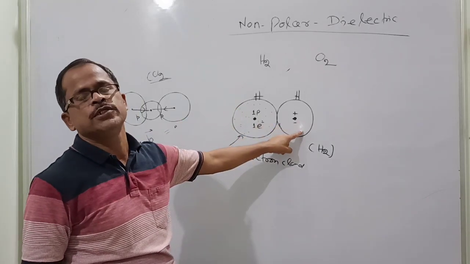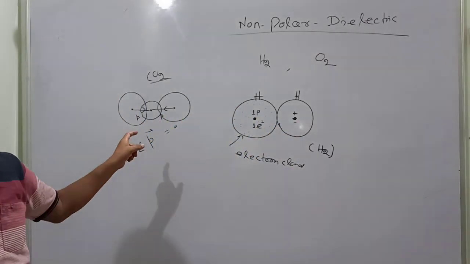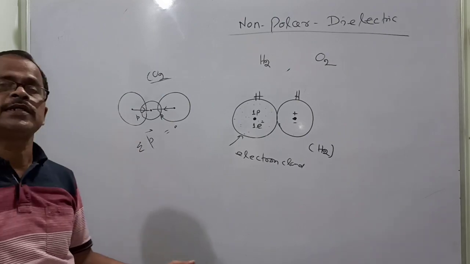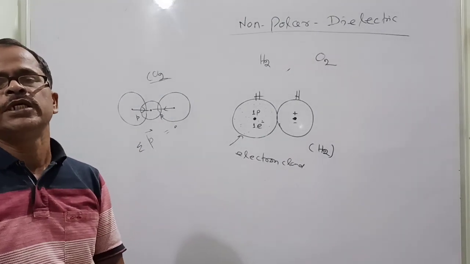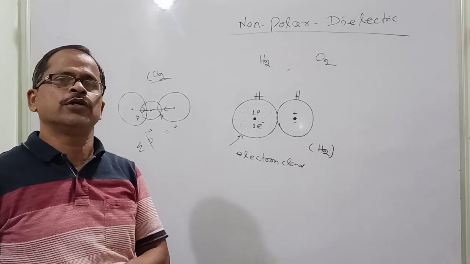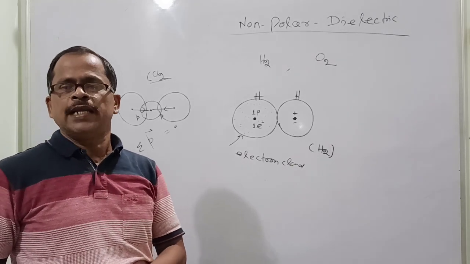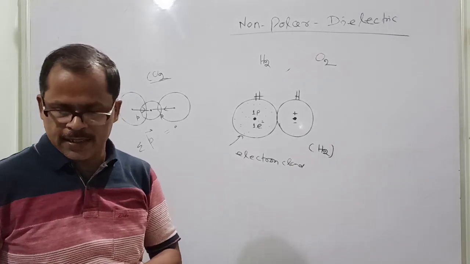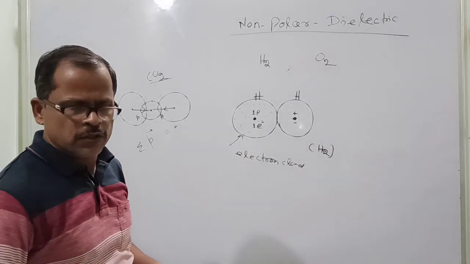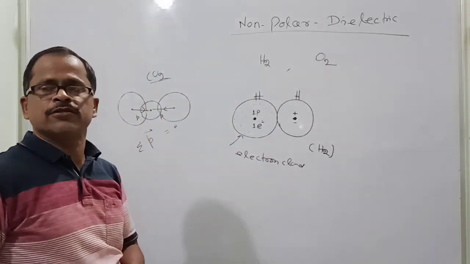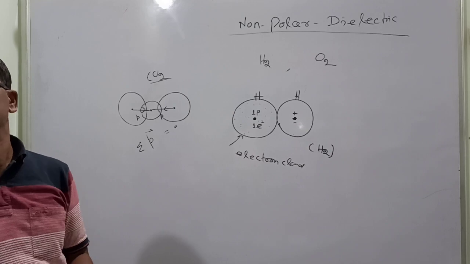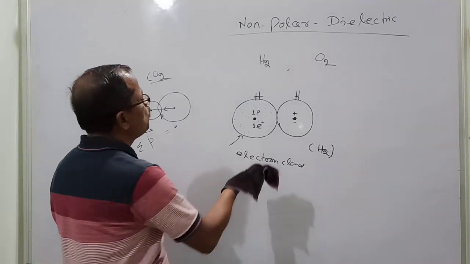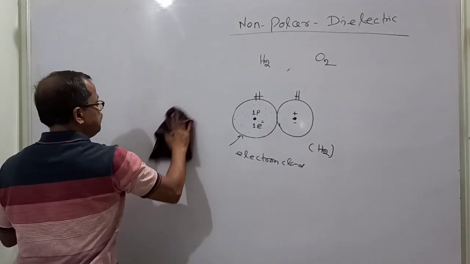This also has dipole moment 0. But in carbon dioxide, there is a dipole moment in each bond, but the resultant dipole moment of the two bonds is equal to 0. So this also comes under which category? Non-polar. So when a non-polar substance is placed in an external field, the net dipole moment will increase.